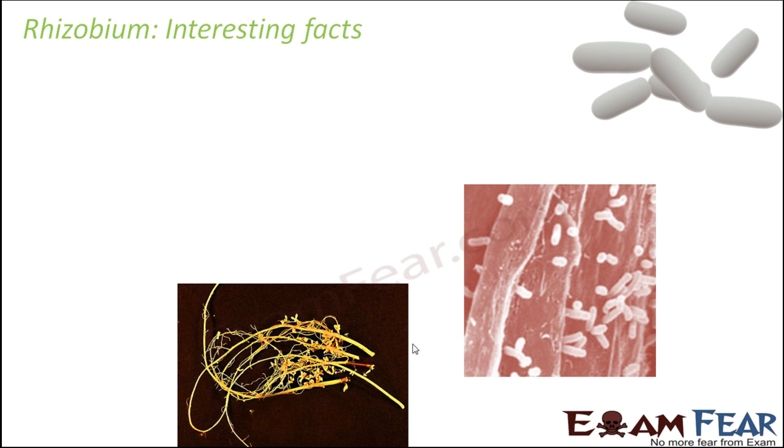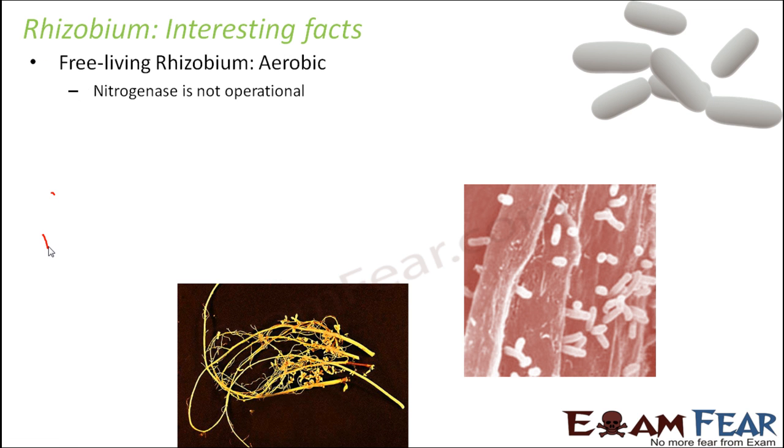Now, a question that might come to your mind is, okay, rhizobium is a bacteria which is free living in the soil, but it is symbiotic when it is present in the roots of leguminous plants. Will both of these rhizobium help in nitrogen fixation? No, not really. So there are two scenarios. In one scenario, rhizobium is free living in the soil.